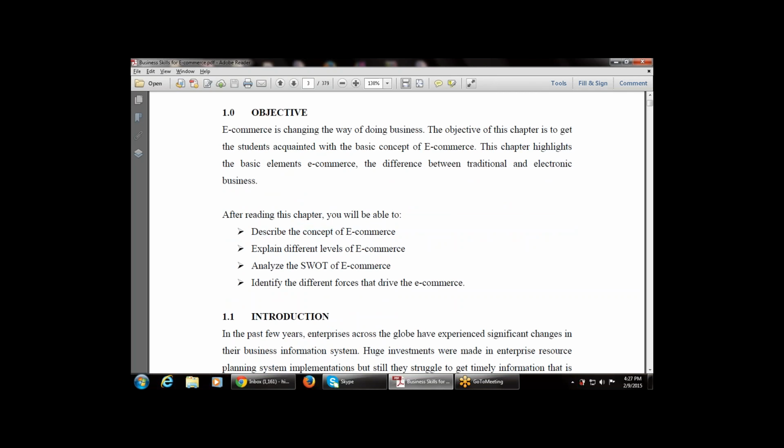Describe the concept of e-commerce. That is, what is e-commerce, why we are using e-commerce, and what is the concept behind it. The next point says explain different levels of e-commerce. That is, what are the different levels that are available.